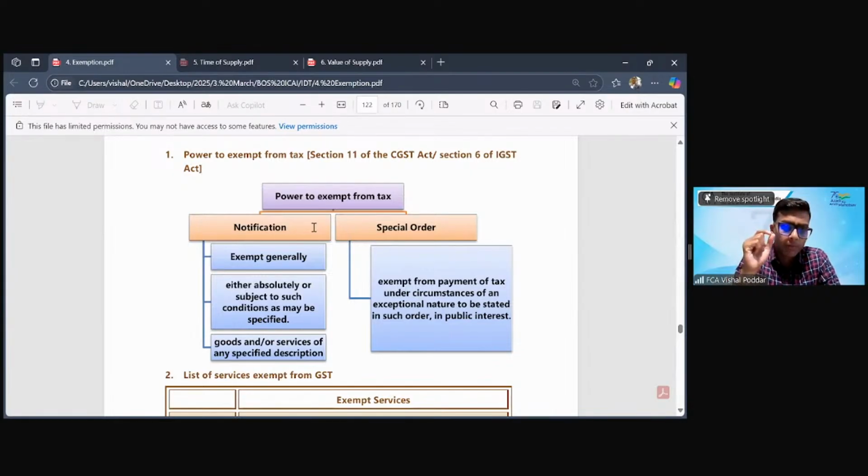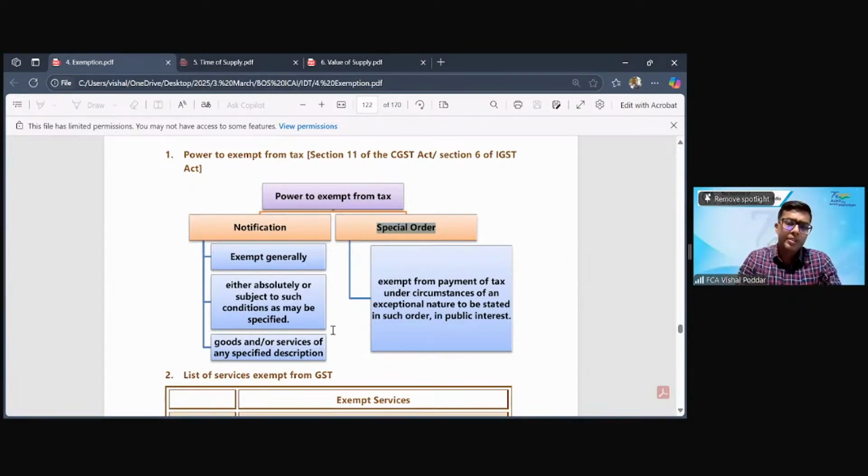Fine. Now, what does Section 11 or 6 do? It is delegating the power to the government. It has delegated the power in two capacities. One, it says that for granting some exemptions, you have to pass a notification. And for granting some others, you have to issue a special order. So it has provided two mechanisms to the government to provide you exemption. Now, what is the difference between these two mechanisms? One is by way of notification, one is by way of an order.